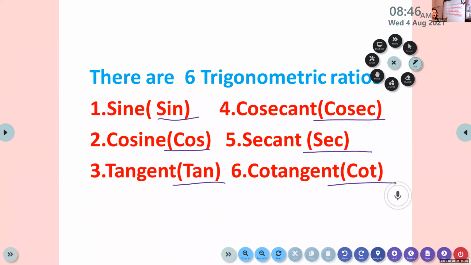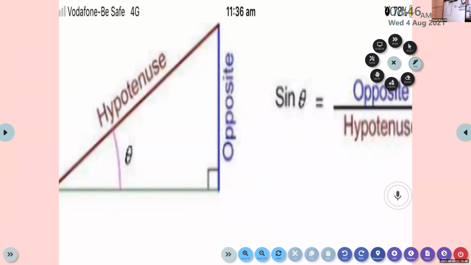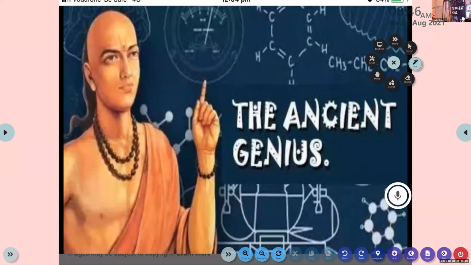So: sine, cos, tan, cosec, sec, and cot. Okay.